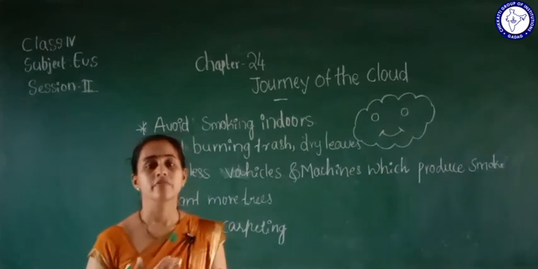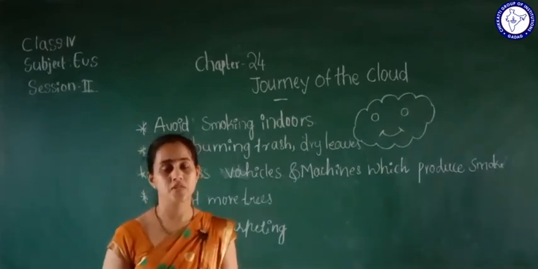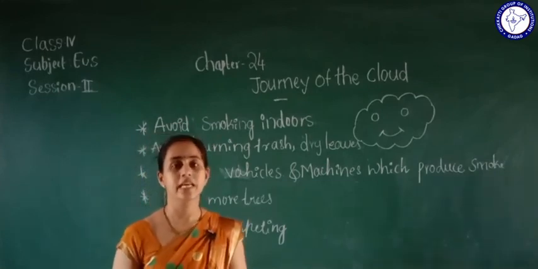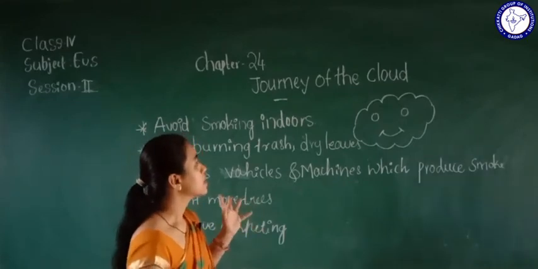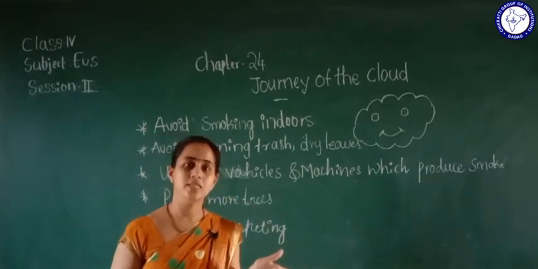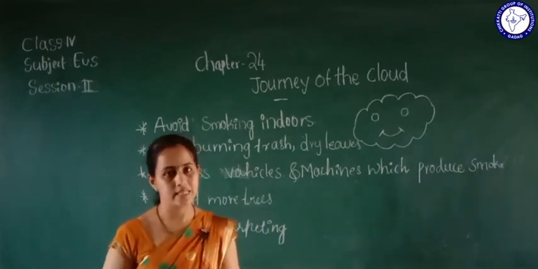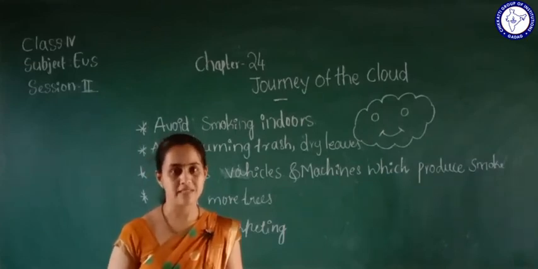What we should do to prevent these pollutions. If you follow some of these, we can definitely control them. So let's read this lesson. You have to do these exercises and write the question answers.